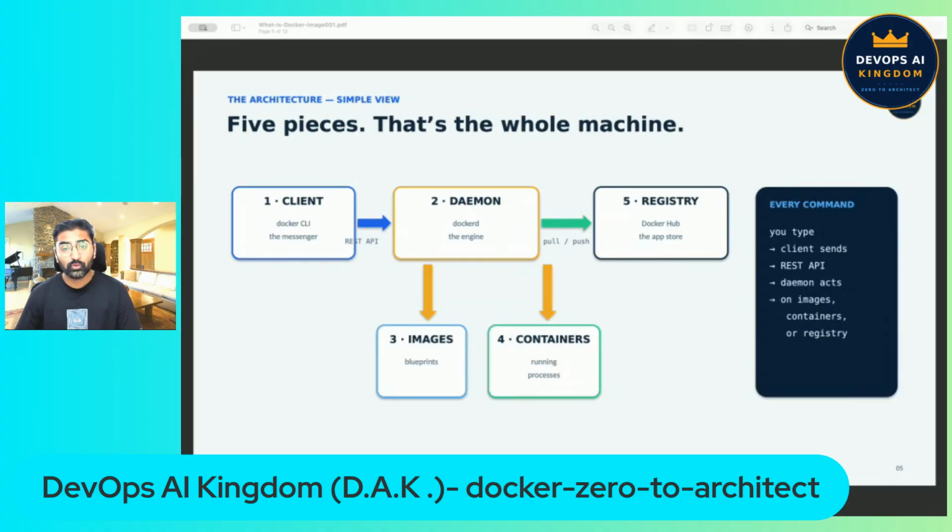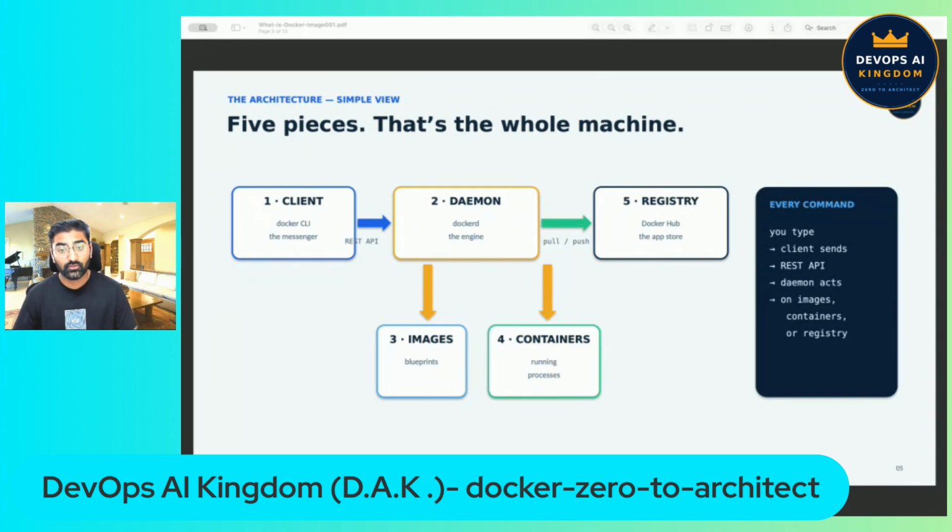Piece number two is the daemon, a program called dockerd. It is a server that runs in the background of your machine. The daemon is the engine. It builds images, it runs containers, it manages everything. The client sends your command to the daemon over a REST API, which is the same kind of API that web applications use.